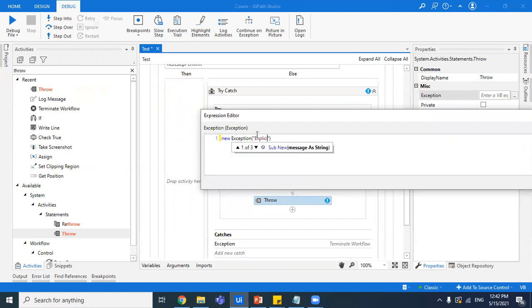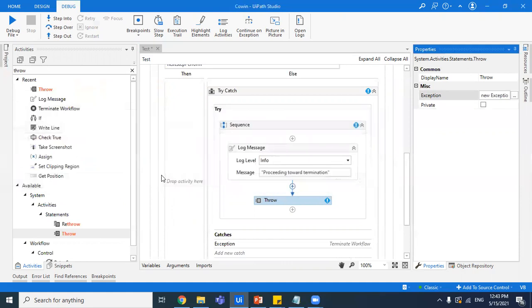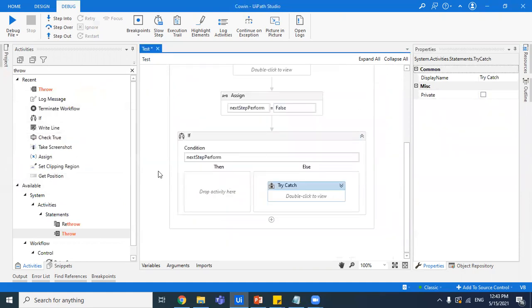And you will write explicitly, throwing error. Okay. And if the condition of this variable is true, it's gonna perform the way it has to perform.